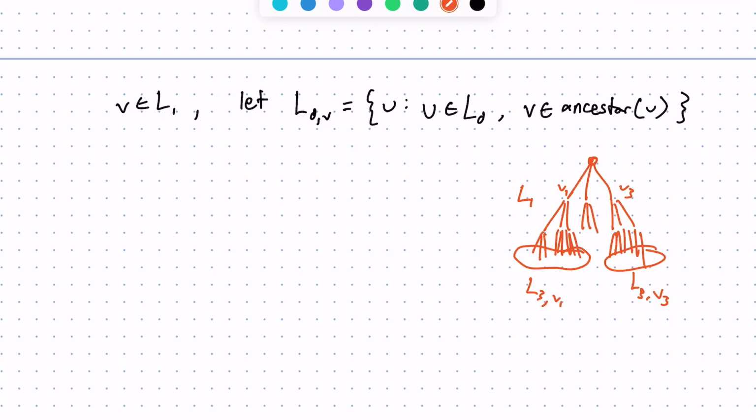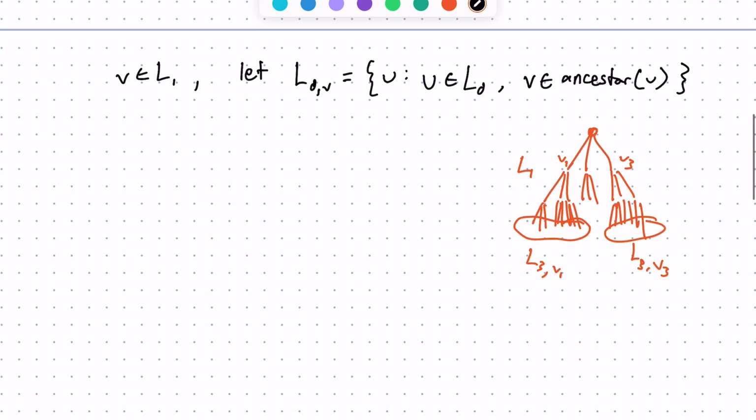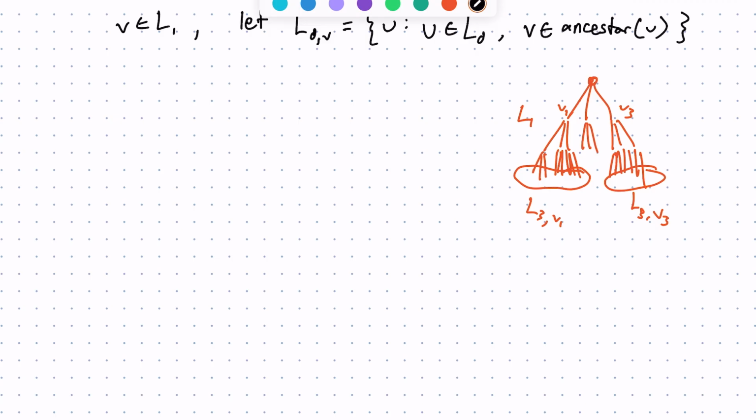Okay, so next page. First, consider every v in L1. We let L_D^v equal every node in L_D such that v is an ancestor of u. So basically all the children of any of these nodes in layer 1. And we'll be making a recurrence based on that. So we'll do that by first making an upper bound on the mutual information at layer D between that and the root. We can only lose information by going down from the root to the first layer.